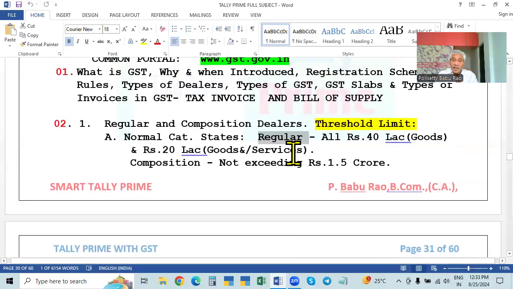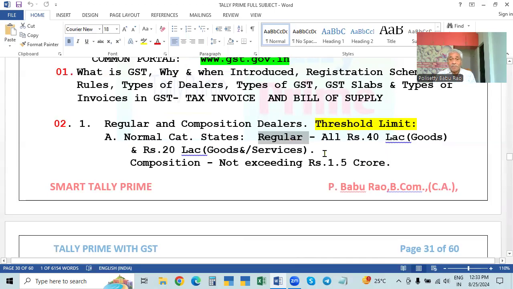Who can file regularly, I mean monthly, or who can go for the quarterly QRMP scheme? It depends on the turnover. If the turnover is not more than 5 crores, they can go for any one scheme. They can either opt for the regular scheme, that is they can file monthly, or they can opt for the QRMP scheme, that is every quarter they can file, and make the payment every month.